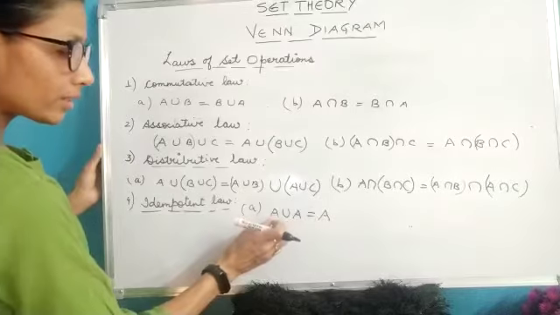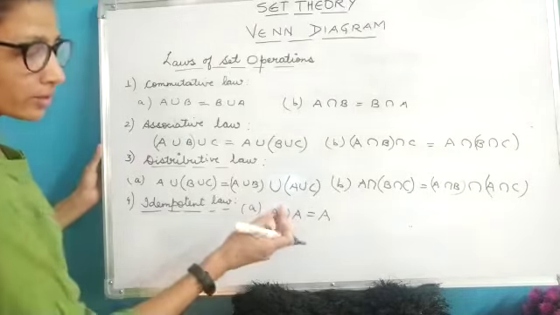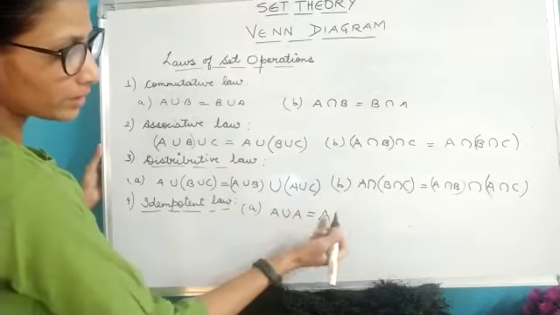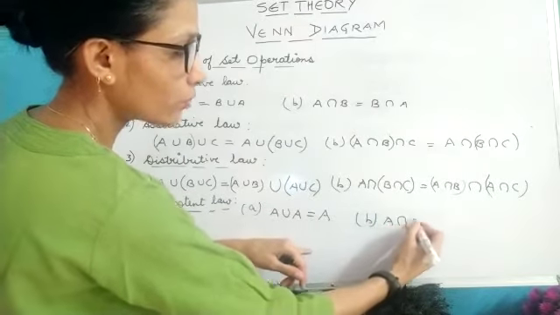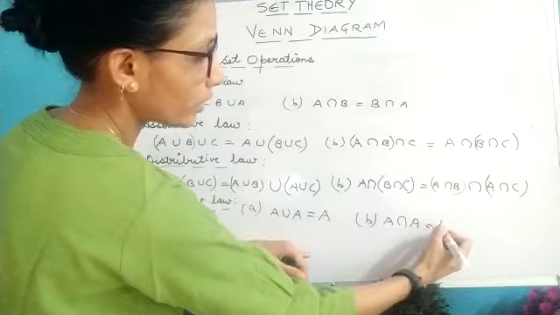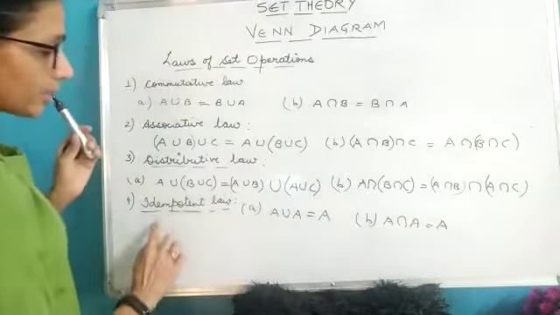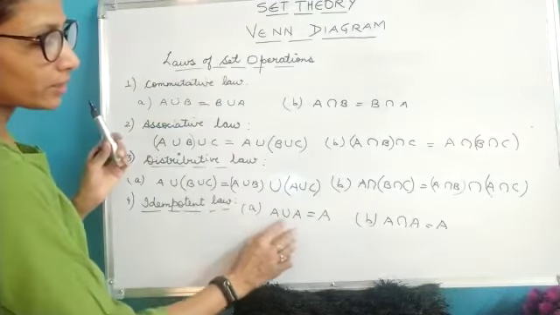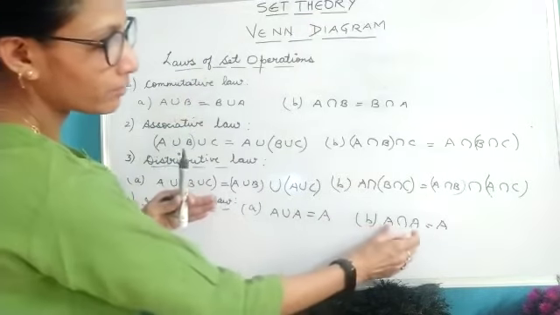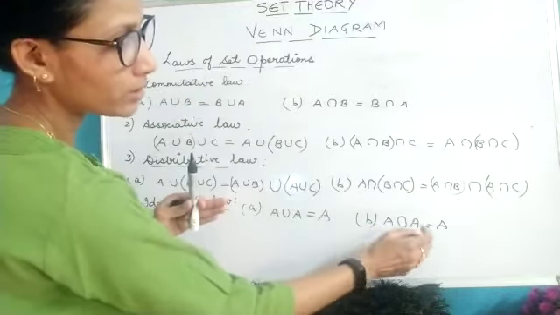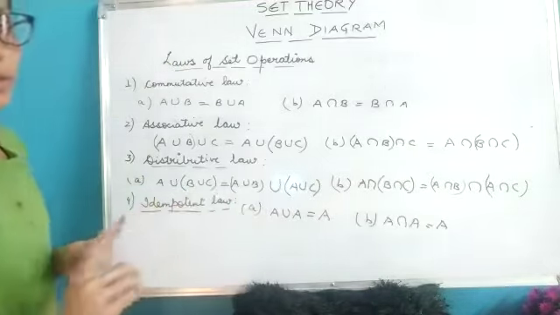Idempotent means the union you are taking is of the same set, so it will give me A only. And if I take the intersection of two same sets, then also I will get A. So the idempotent law says if I take the union of two same sets, I get A again, and if I take the intersection of two same sets, I again get A.